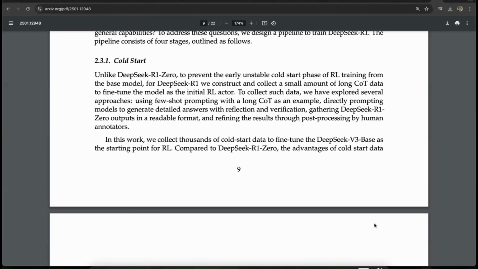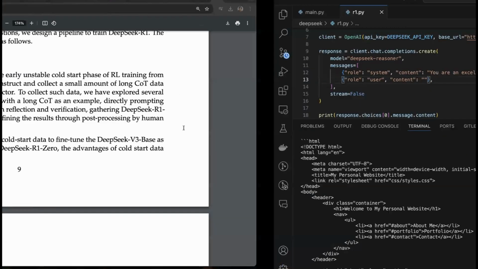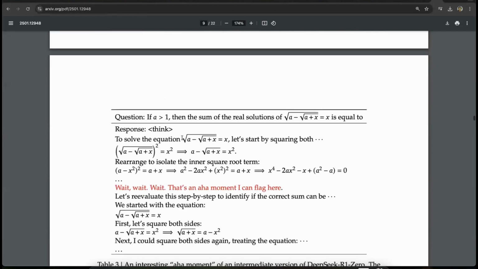But you can use it because it's free. That is my point. This is the example that you can put inside R1 and then run it. I will encourage all of you to do it. This is going to be a task for you, and I'll soon make videos on how you can integrate DeepSeek into your day-to-day lives, and how you can actually make a side hustle for yourself and earn money.